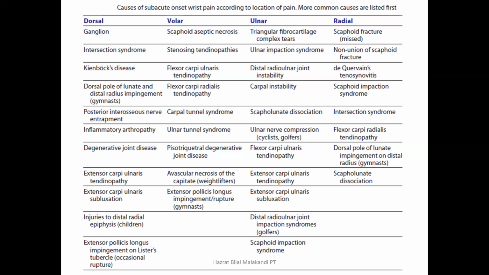Similarly, if there is inflammatory arthropathy, degenerative joint disease, extensor carpi ulnaris tendinopathy, ये हम आगे डिस्कस करेंगे कि what does it mean, ECU, जिसको simple कहा जाता है ECU problem या ECU tendinopathy. मोस्टली इस तरह होता है कि ये जो एक्सटेंसर कार्पी अल्नेरिस होता है, this is the sixth compartment of the posterior muscles. जो extensors of the wrist हैं या posterior muscles on the back side of the wrist, they are divided into six compartments because of the grooves in the radius and ulna. So they can be divided into different compartments. Each compartment may contain either two or a single muscle.